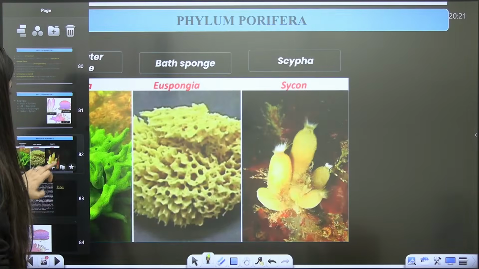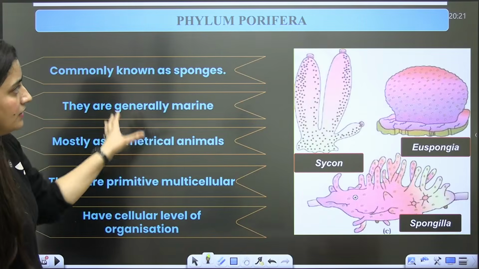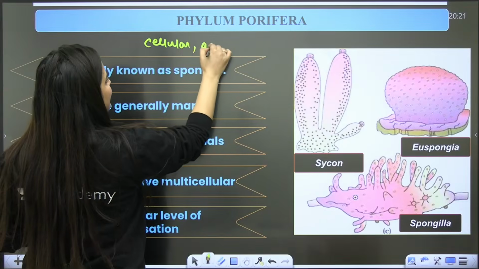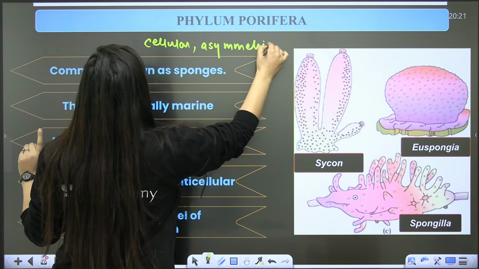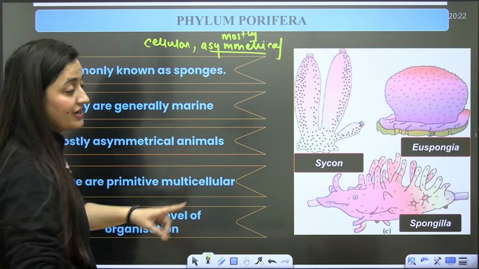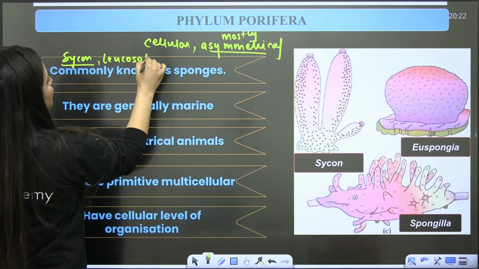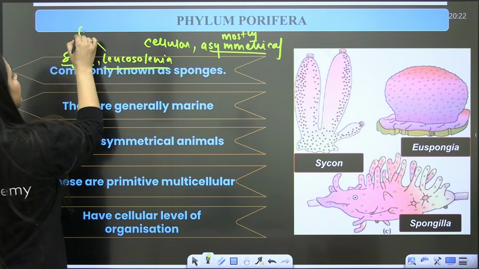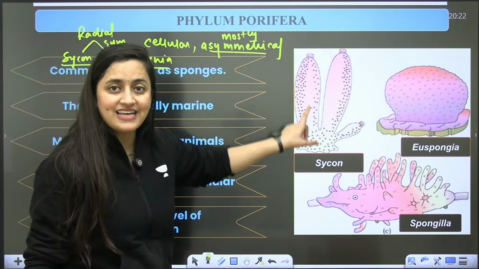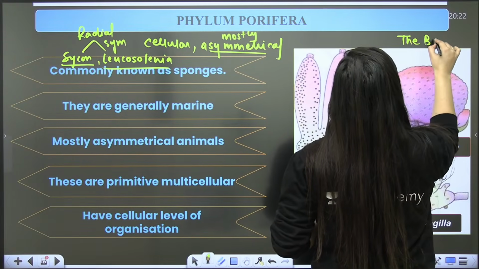Let's start this phylum, that is your phylum Porifera. Level of organization: cellular. Symmetry: mostly asymmetrical. We have examples of poriferans which are symmetrical, like Sycon and Leucosolenia; they have radial symmetry. Just look at this picture. Sycon, Scypha, Euspongia, which is also known as the bath sponge.